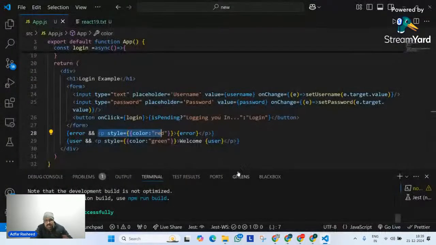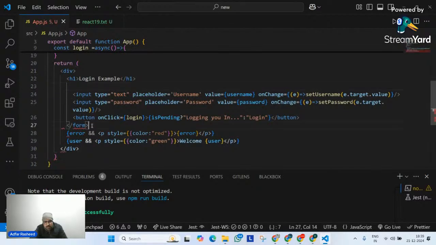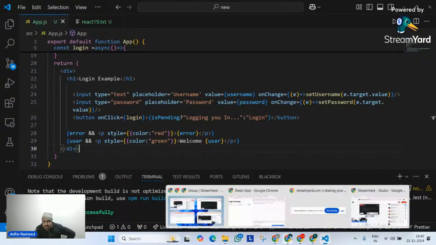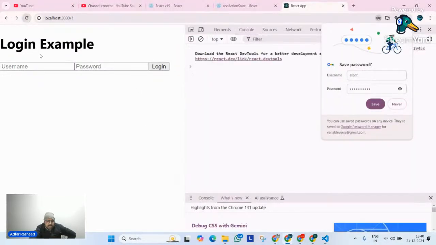For that, there can be two possibilities. I can implement e.preventDefault, but for that I have to implement an onSubmit handler. So let me not implement the form here. It will resolve my problem, right? I hope that makes sense. For this example only. Otherwise, the better answer would be to implement e.preventDefault.